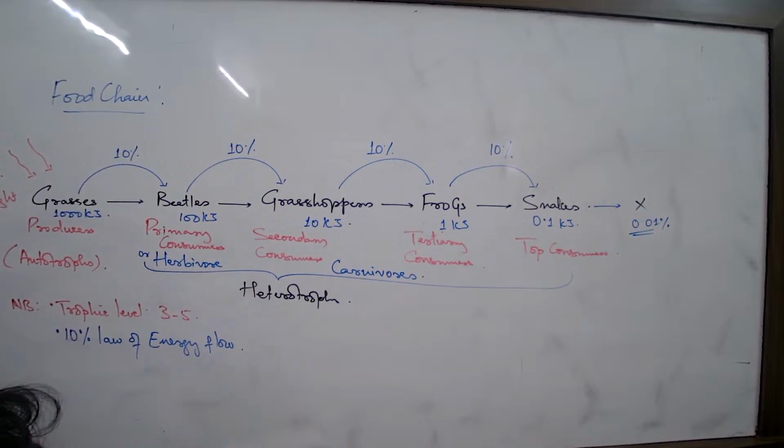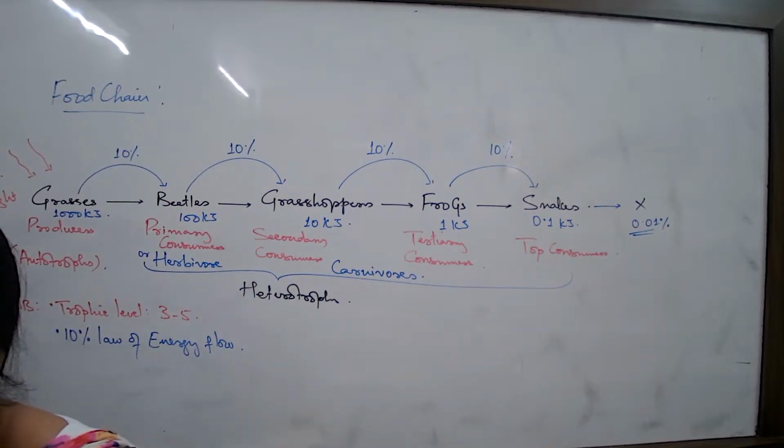Tell me now. Write it. I have got one. Example: protozoa, small fish, big fish, and then human. Protozoa, small fish, big fish, human.